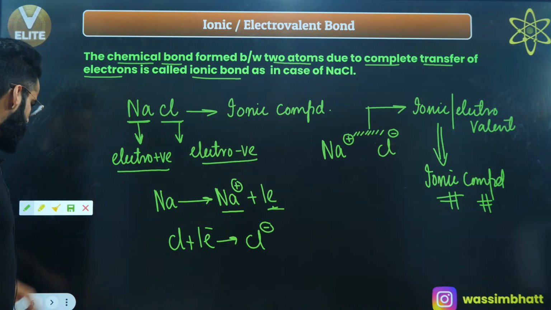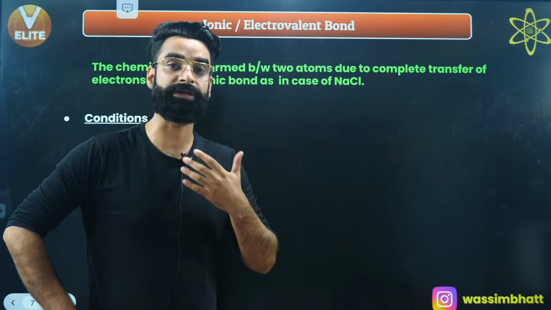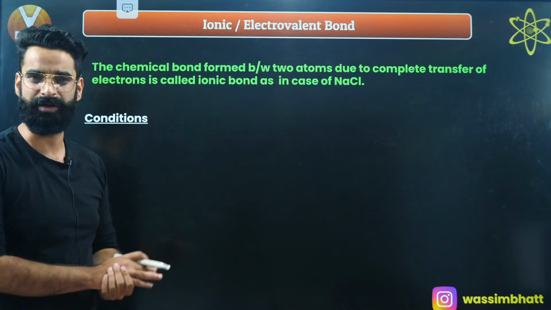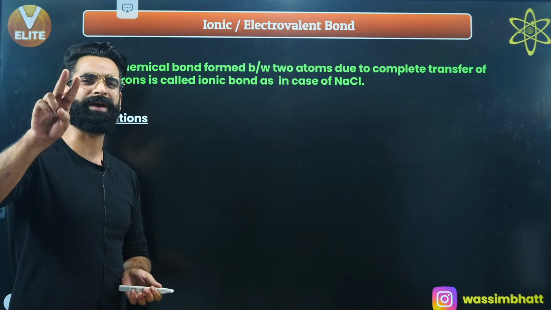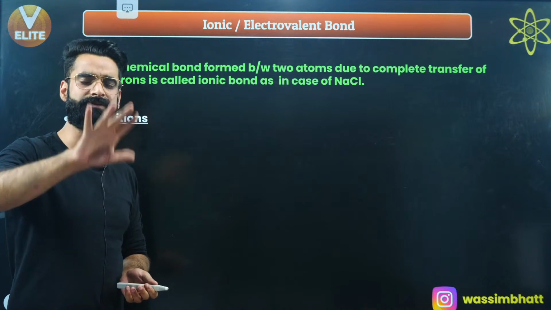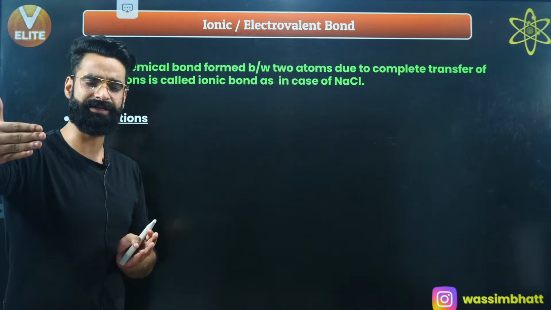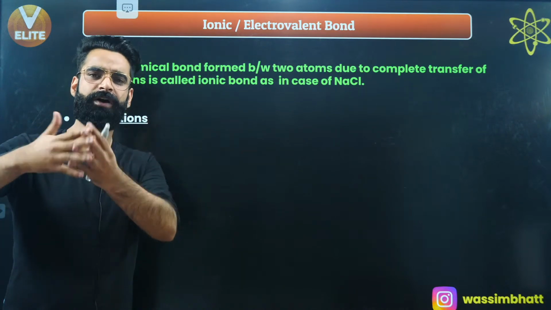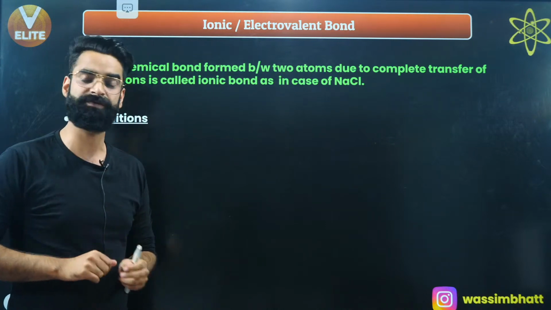Wonderful. So what are the conditions for this ionic bond to get formed? Let's talk about the conditions which must be satisfied for the formation of the ionic bond. A few minutes back you saw that an ionic compound contains two elements, one metal and one non-metal. The metal should be electropositive and the non-metal should be electronegative. Then only can the metal lose an electron and get converted to the cation, and that electron lost by the metal will be gained by the non-metal and converted into the anion. There will then be a force of attraction between the cation and the anion, and that force of attraction is what we call the ionic bond.